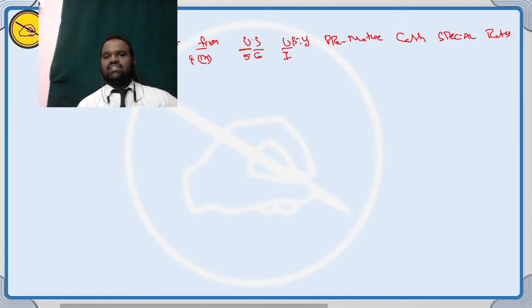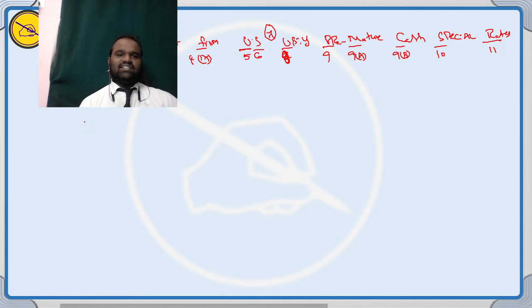Part number 7 is related to the Constitution. Part number 8, union territories. Part number 9, P for Panchayati Raj. Part 9 clause A, M for municipalities. Part 9 clause B, C for cooperatives. Part number 10, S for scheduled and tribal areas. Part number 11, relations between the Centre and the states.